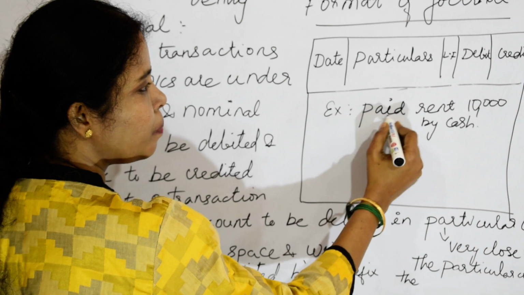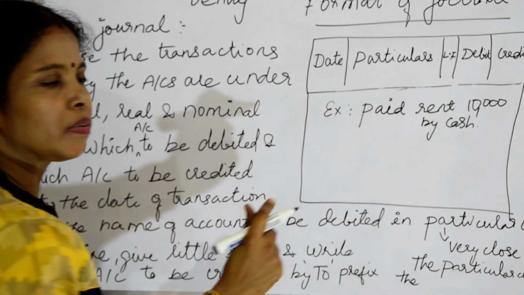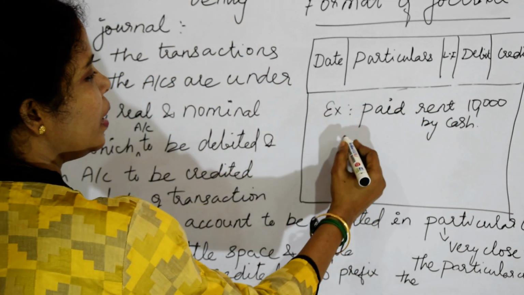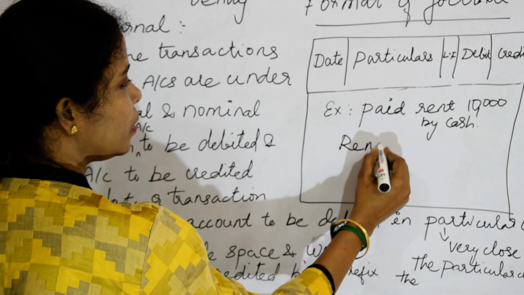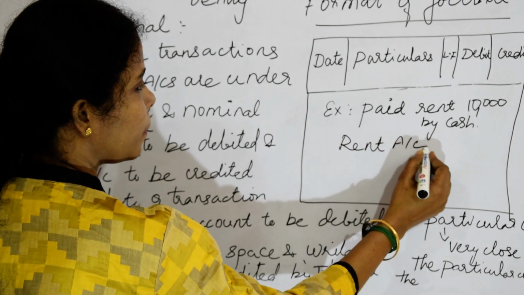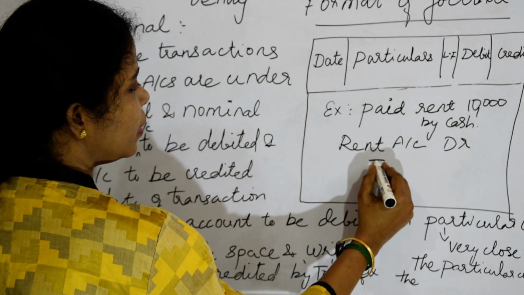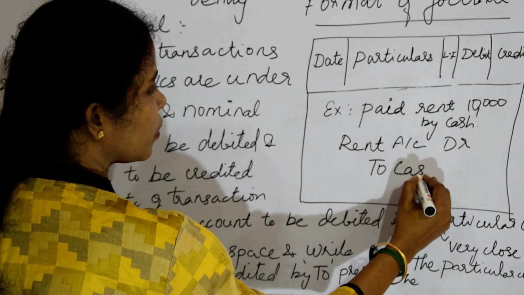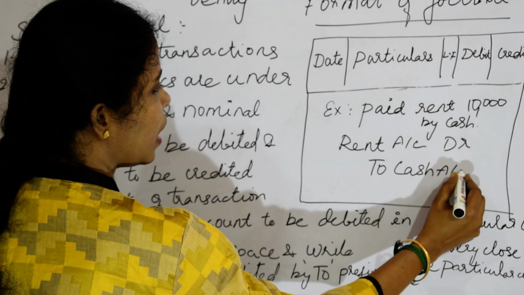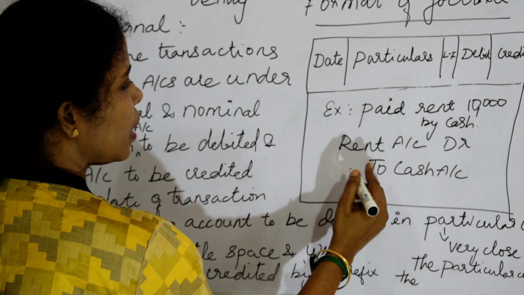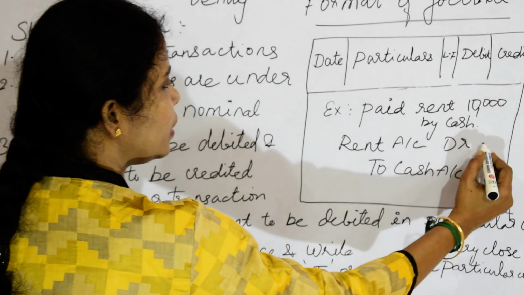Paid rent means, as I said in the last class, rent account debit to cash account. We have to put the word account: rent account, cash account, 10,000.